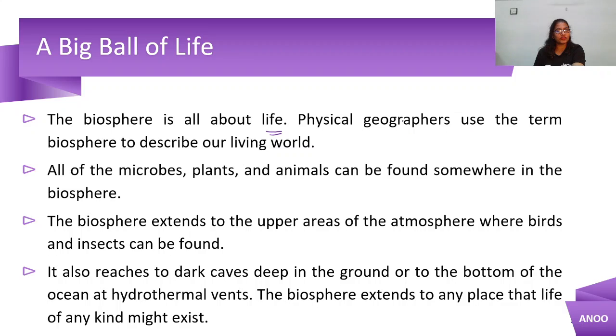Physical geographers use the term biosphere to describe our living world. All the microbes, plants, and animals can be found somewhere in the biosphere. So the narrow path between lithosphere, atmosphere, and hydrosphere, the narrow path where we can find life, that is biosphere, right?